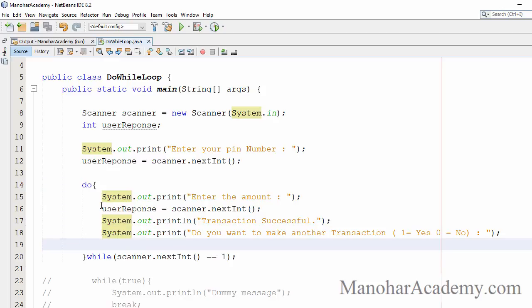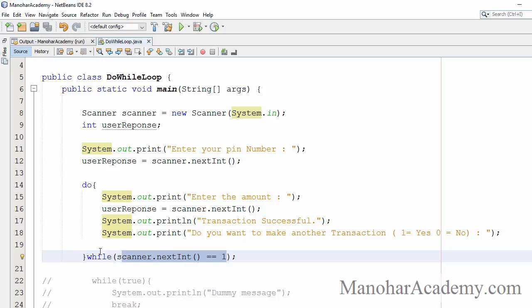Generally in a do while loop, at the end, there is going to be some statement or condition that is going to decide whether the next execution is going to happen or not. So in this case, if you see here, we are reading an input from the console, and if it is 1, then only we are making the next iteration. Okay, so let's execute this and see how it executes.